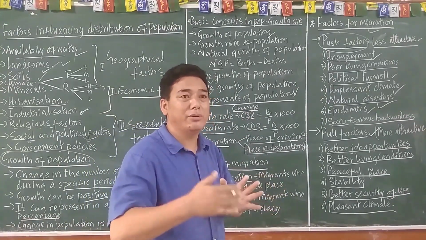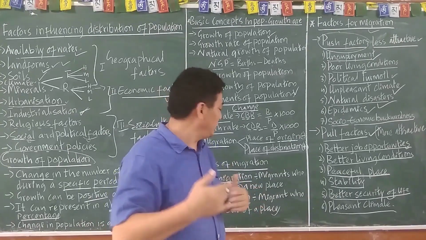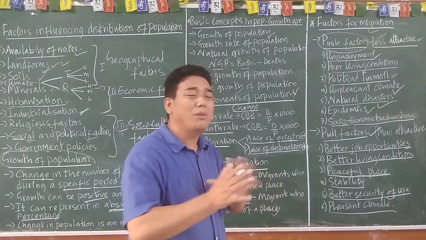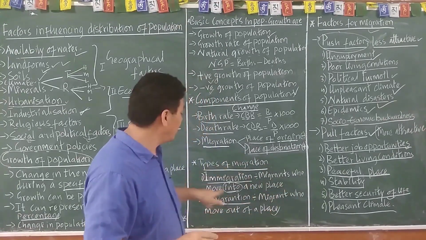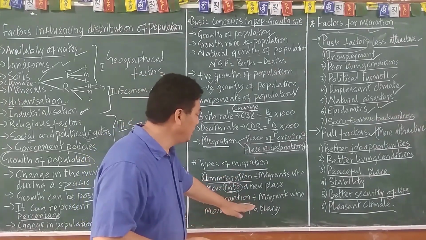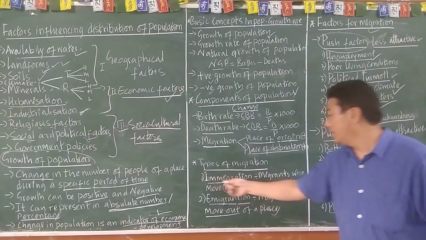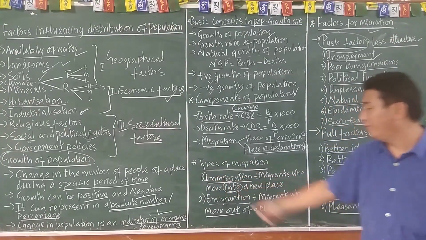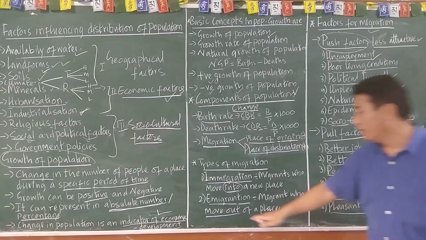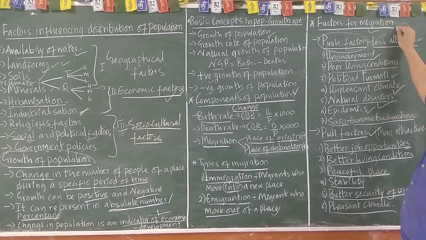Then types of migration: permanent, temporary, for the time being, visit, and seasonal. Then immigration and emigration: a migrant who moves into a new place, or moves out of a place.